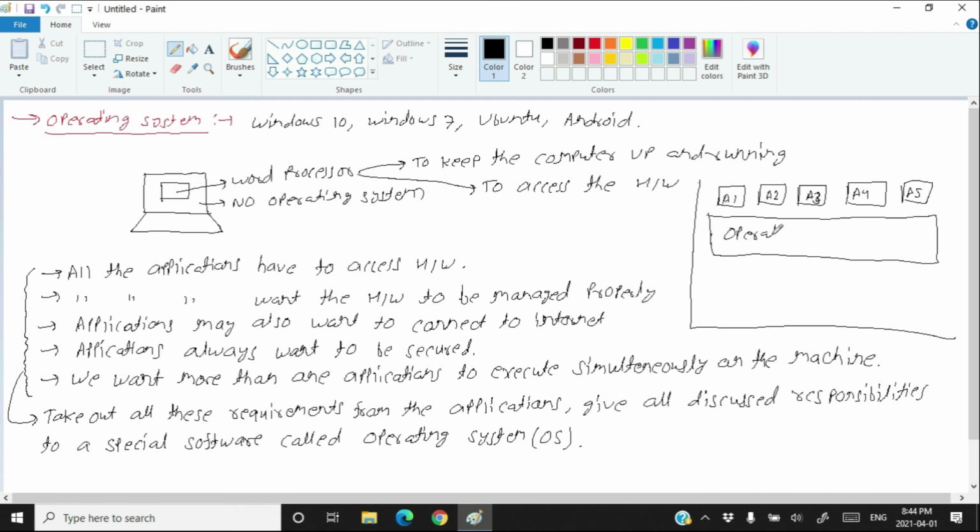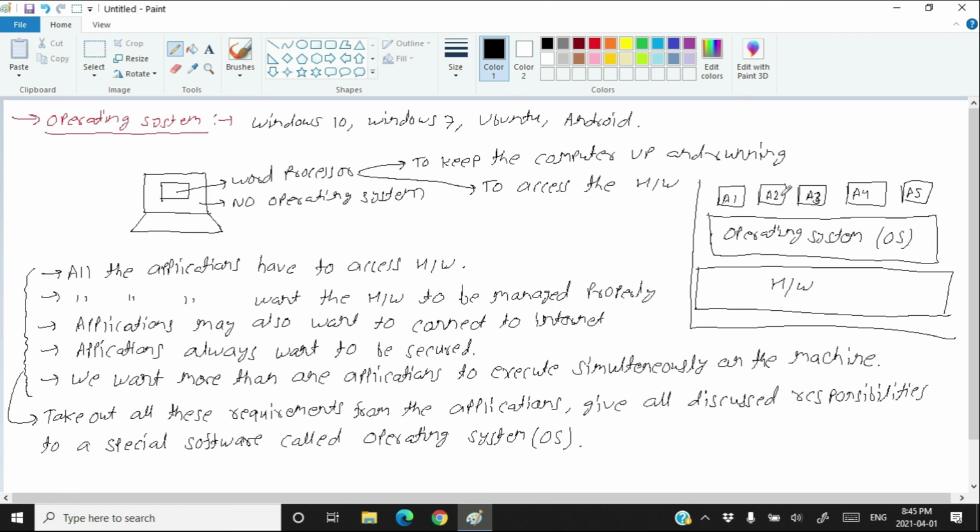Operating system. The operating system is also called OS. And beneath this operating system, you have the hardware. See, accessing the hard disk or SSD, accessing the RAM, accessing the CPU, or accessing the internet. All these accesses come under hardware access. Okay, so whenever any application has to do a hardware access, either memory or CPU or disk, then that application should contact the operating system to access the hardware.